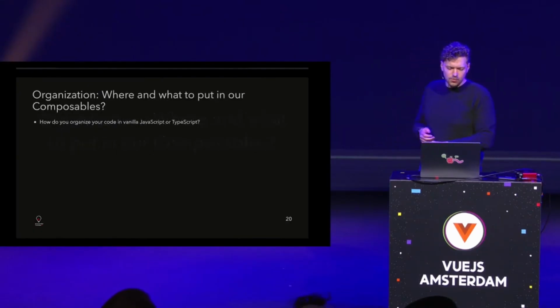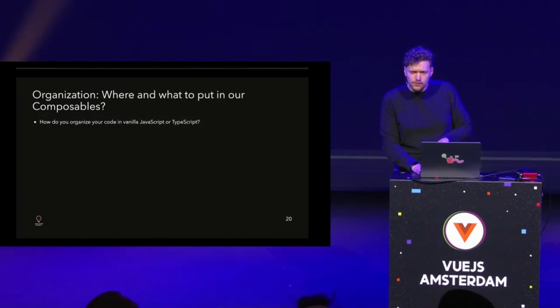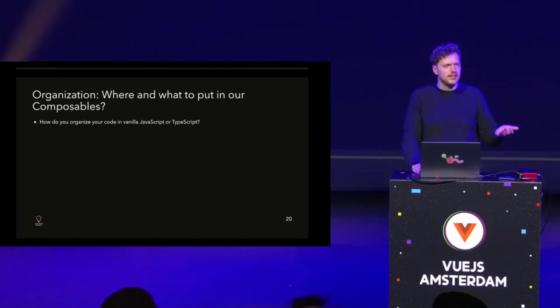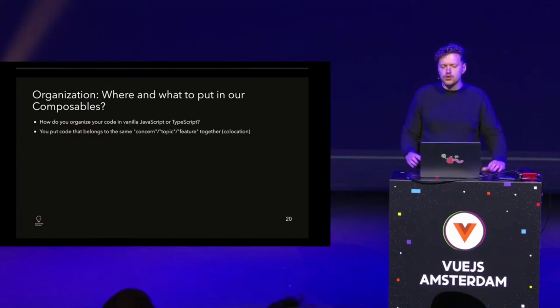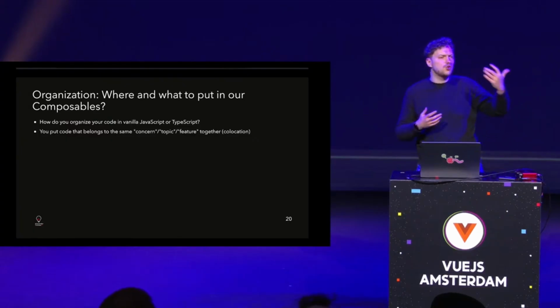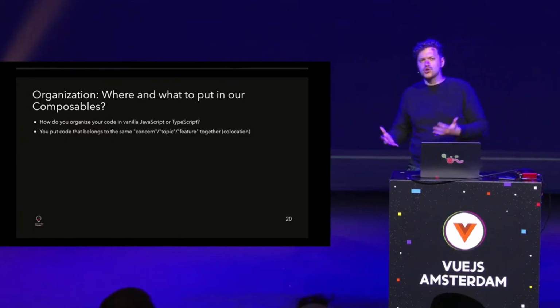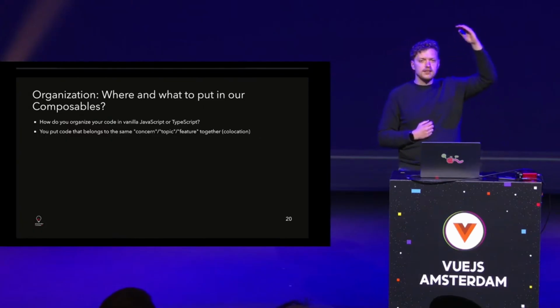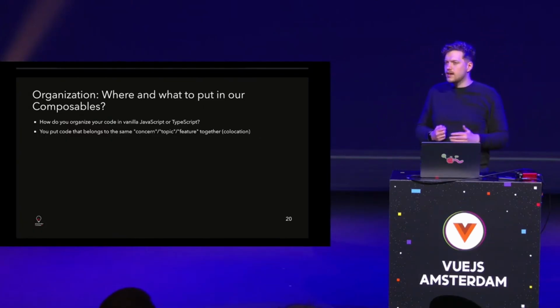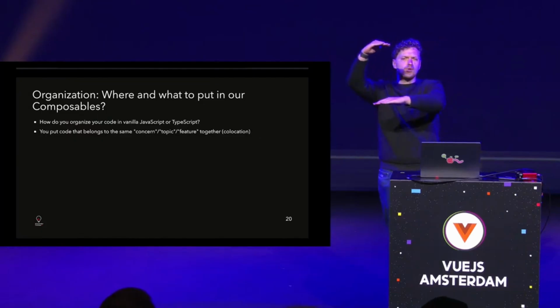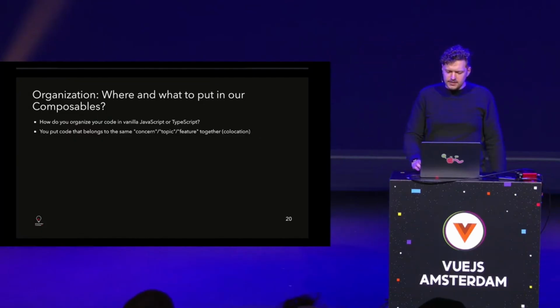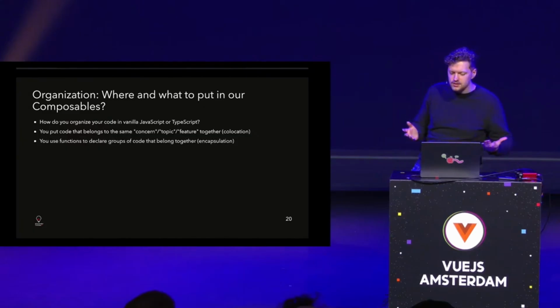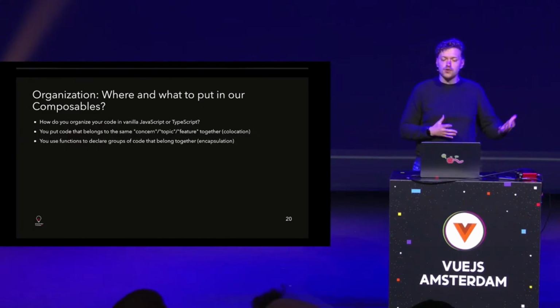And for that, how do you organize your code in vanilla JavaScript or TypeScript or in any other similar language? If you think about it a bit more, you usually put code together that belongs to the same concern or topic or feature, right? So you co-locate that. And then you start writing your code, 10, 50, 100 lines, and then you have this gigantic block of code. But luckily, there is something called a function, right? So you use functions to group parts of code that belong together.